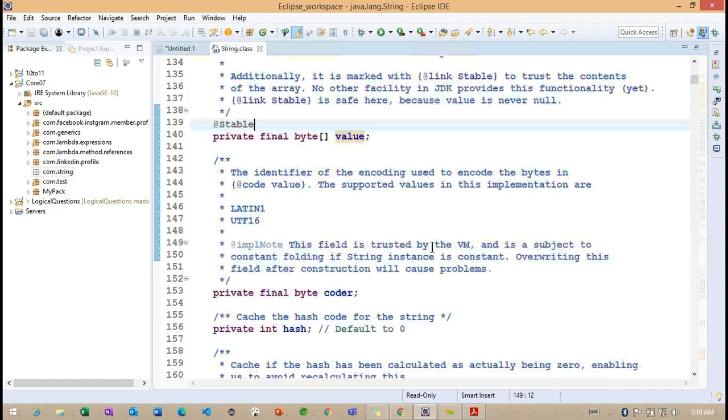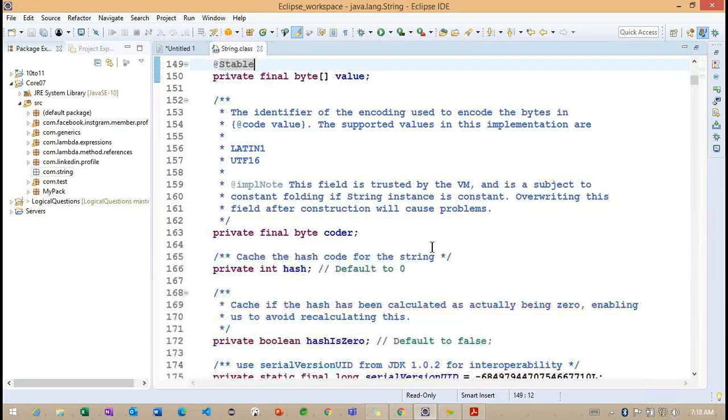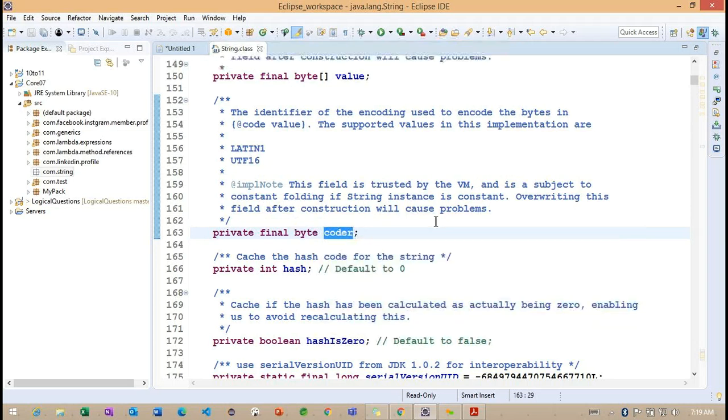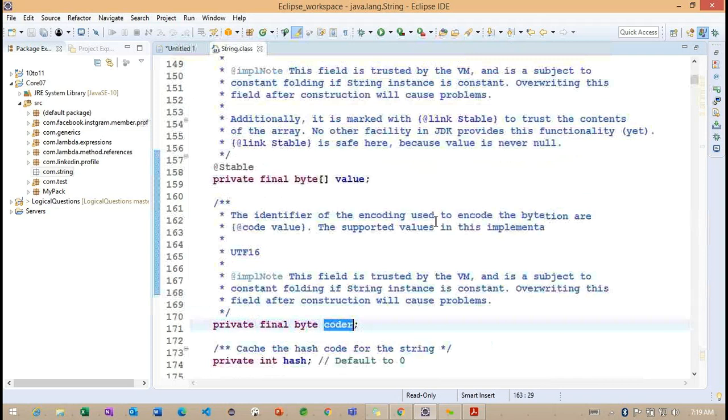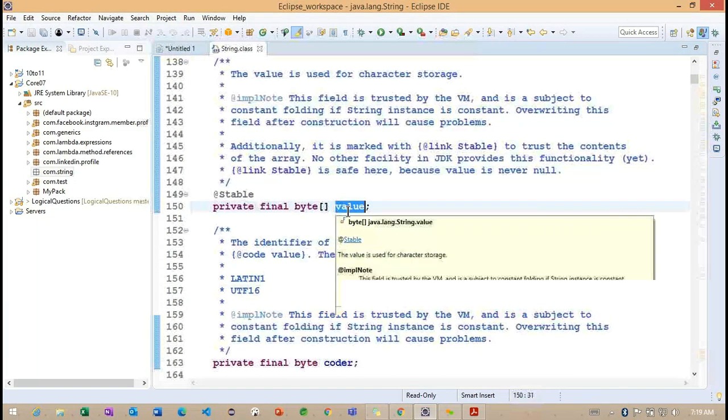Okay. And one more, the coder here. This particular coder, you can understand, is working as a byte data type. Now what are you understanding? Whatever characters we have in the string, while creating this particular string object, the characters are going to be converted into our byte format. Getting the point? Because of ASCII, the values are converted into byte format. Once it is converted, they will store the value inside this particular coder as well as value. Right.